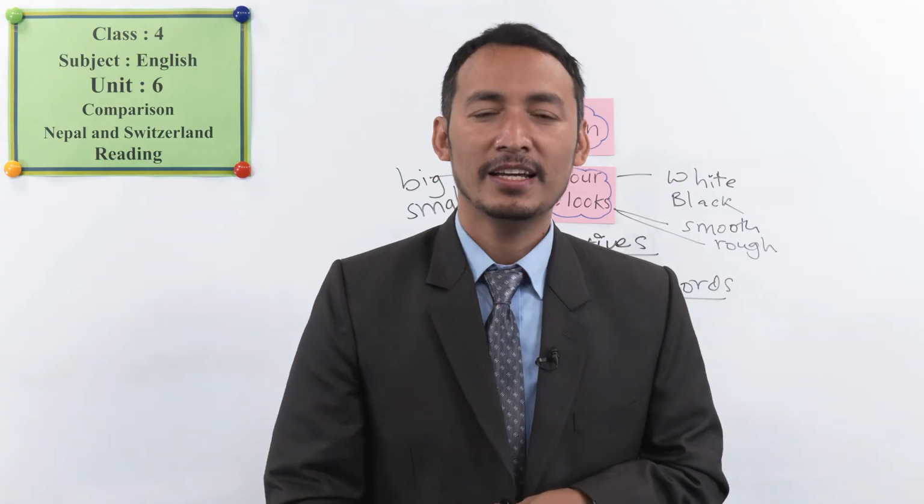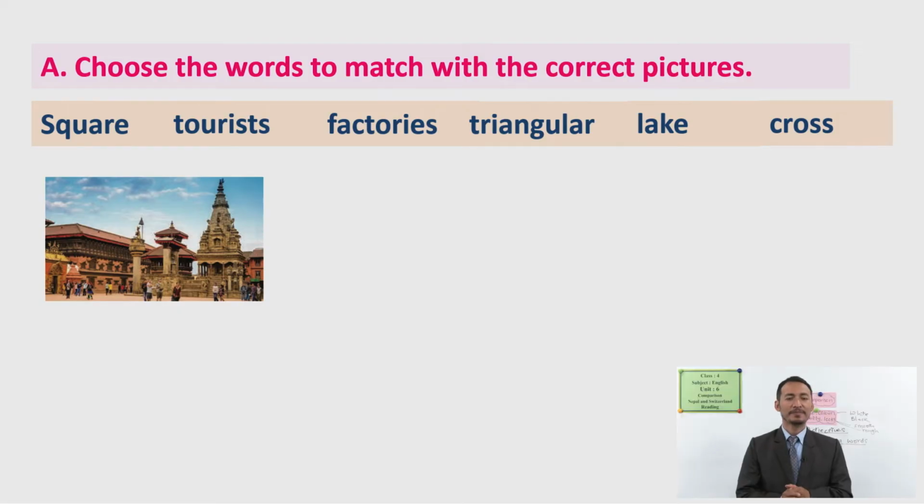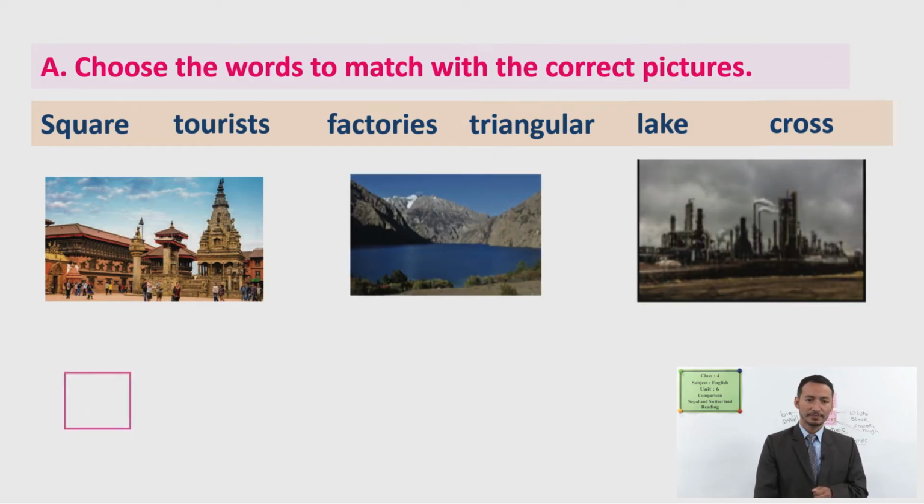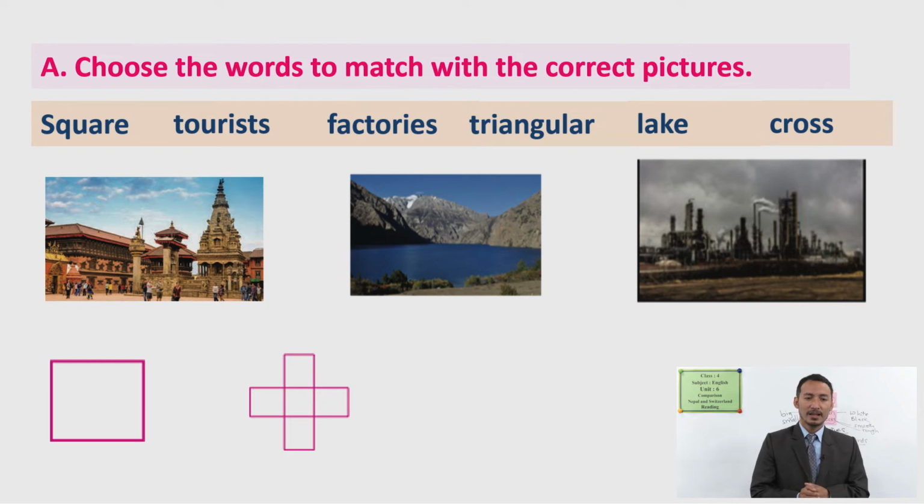Now, let's look at the exercise, okay? Are you ready? Okay, so we have the same words. Now you have to choose the words and match the words with the pictures. This is from your book. Okay, can you name the first picture? Here there are people wandering, visiting places. This is a temple from Nepal. And what do we call them? Is it square, tourist, factories, triangular, lake, cross?